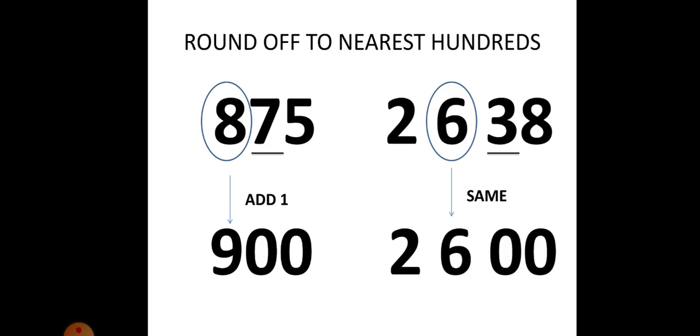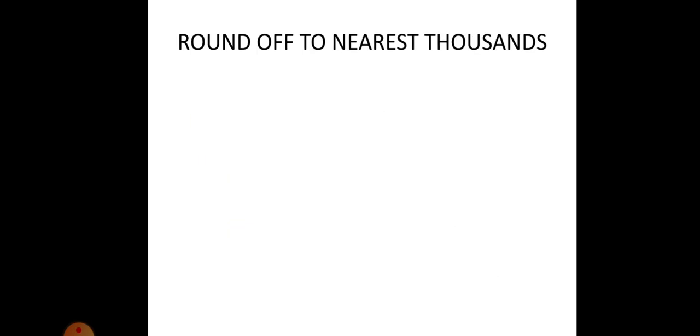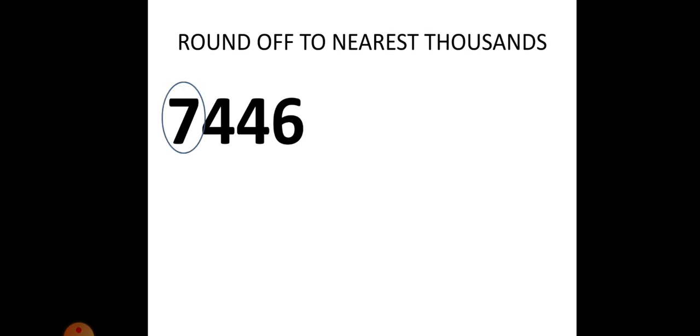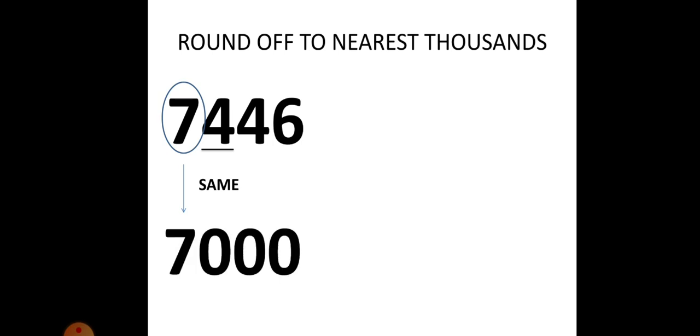So 6 remains 6. So that becomes 2600. Now to the nearest thousands. Suppose we have 7446. The thousands place is 7. On the right side, 4. As we say 4 or less, let it rest. So no changes, it will be the same. So 7 remains 7. The rest all become 0.